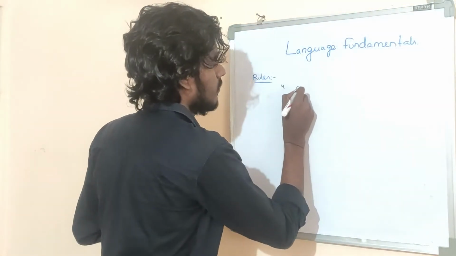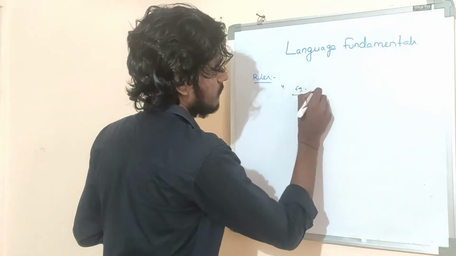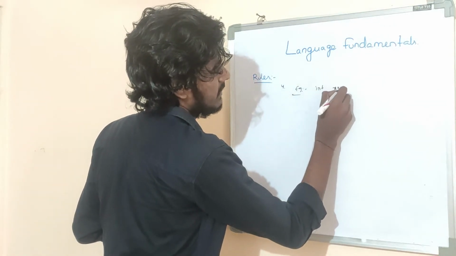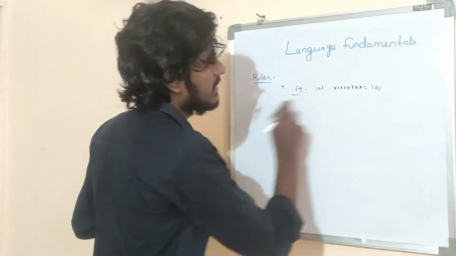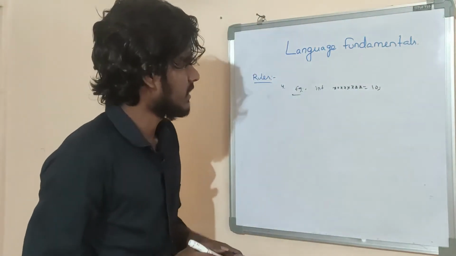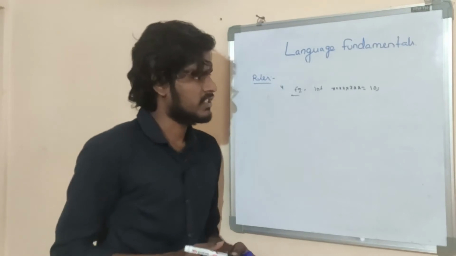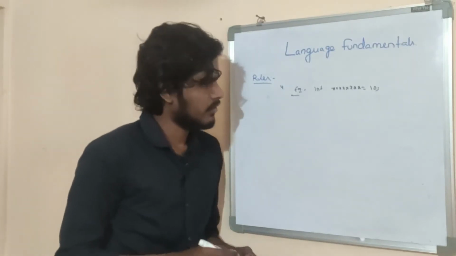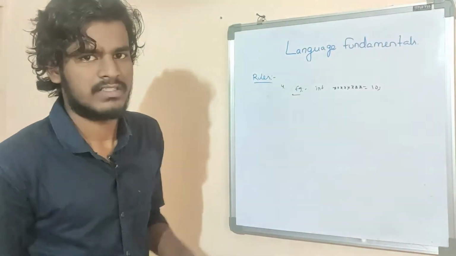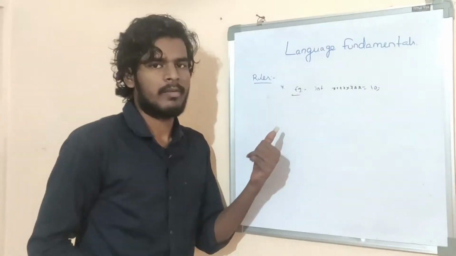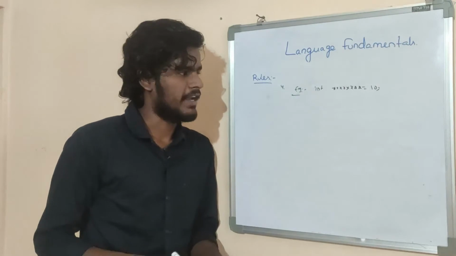Example, int x = 10 with a very long name is valid because for Java identifiers there is no length limit. But it is not recommended to take lengthy identifiers.